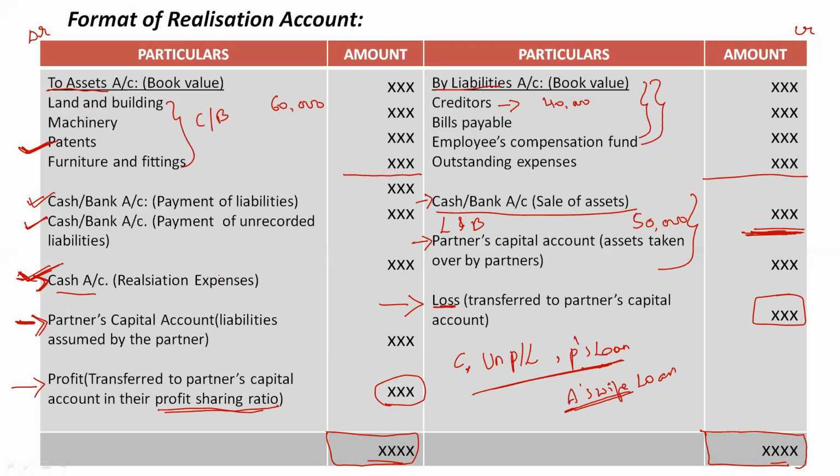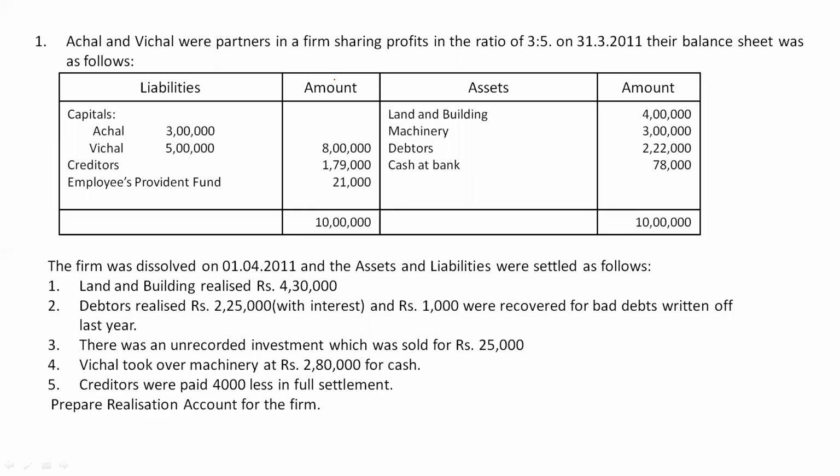So this is the process in which we show whatever assets we had, how many of them have been sold and how many liabilities have been paid off. After payment of all our liabilities, do we have profits or are we facing losses? For the whole of this process we prepare the realization account. So I hope this is clear to you all. Now let us try to solve a problem relating to realization account.